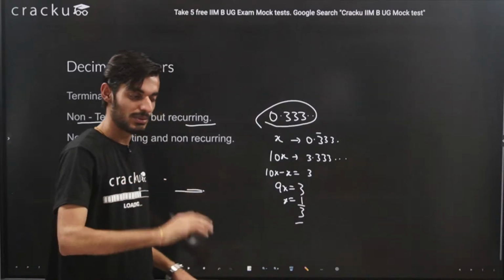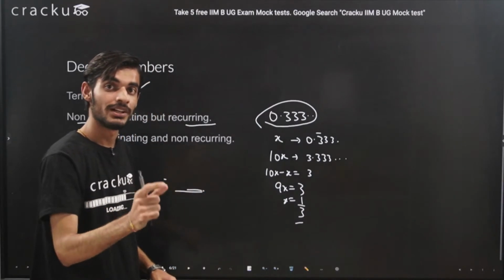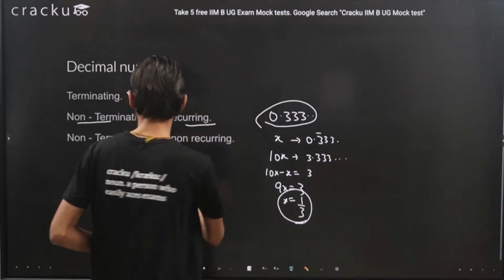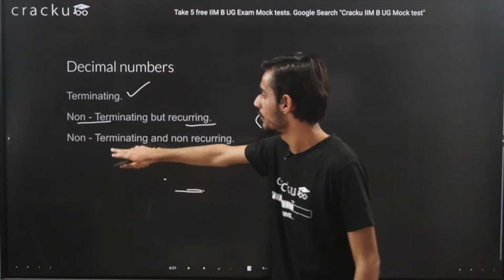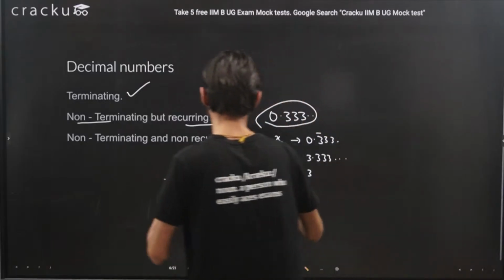By p by q I mean there will be some integer in the numerator as well as some integer in the denominator also. So this is the p by q form. So we can represent any number which is of the form non-terminating but recurring in the form of p by q.